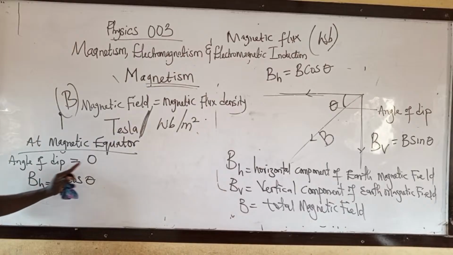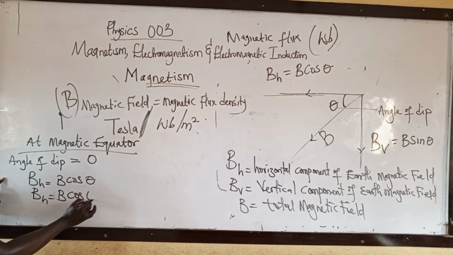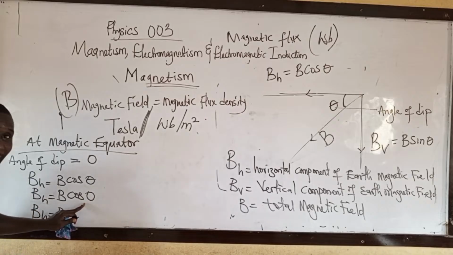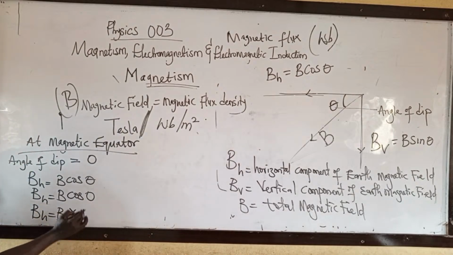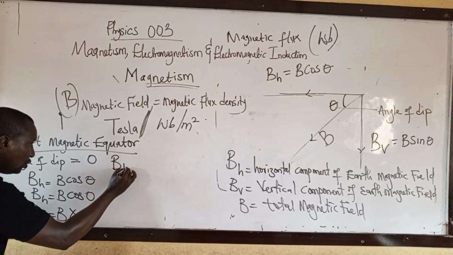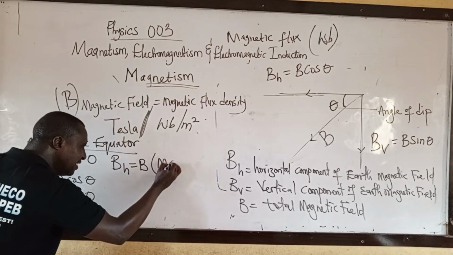At magnetic equator, angle of D is what? 0. Therefore, BH is equal to B cos 0, isn't it? Then we have BH equal to B. What is cos 0? 1. That means BH will be equal to B. That means BH is maximum